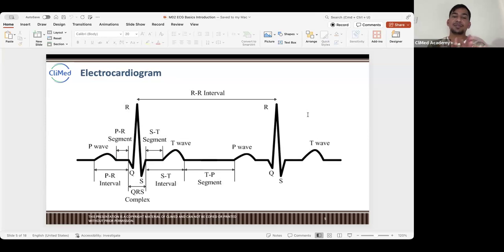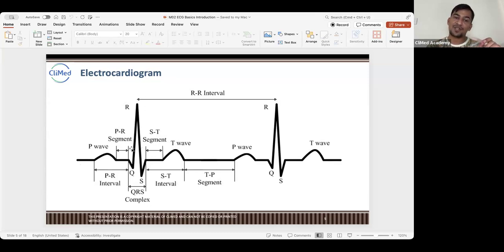So this is the simple ECG that you have already seen. This is what the normal ECG looks like. This is the perfect ECG. So look at this. The P wave looks like this, a little upward, then the PR segment completely flat, then a very tall wave of the QRS complex, right?